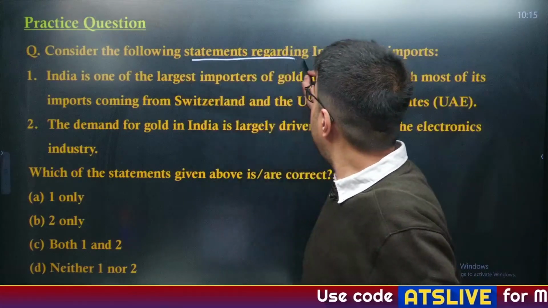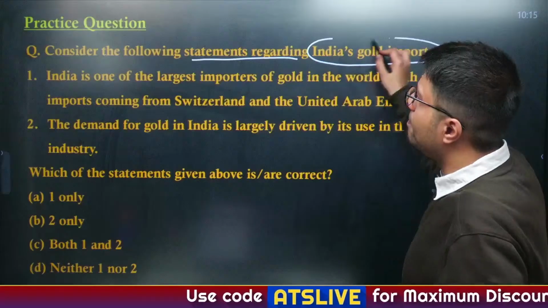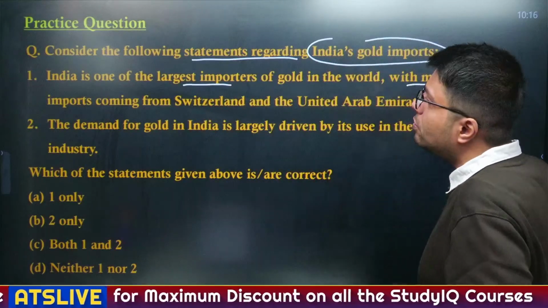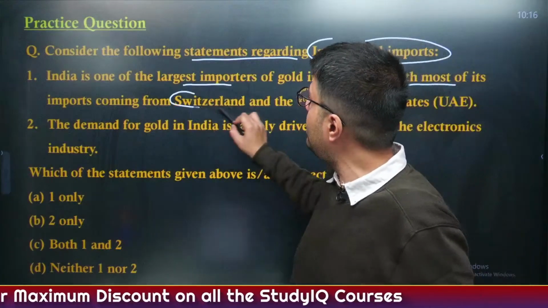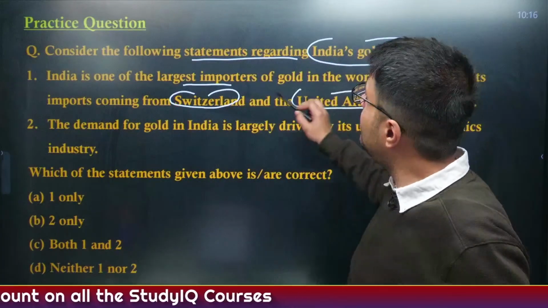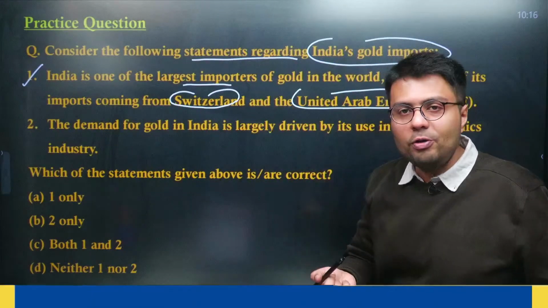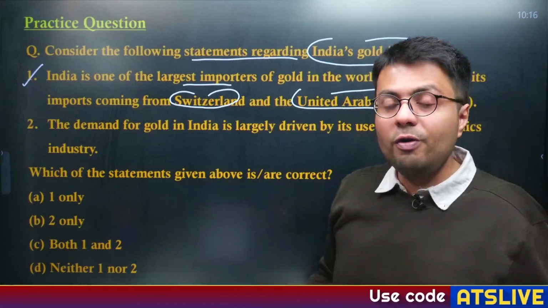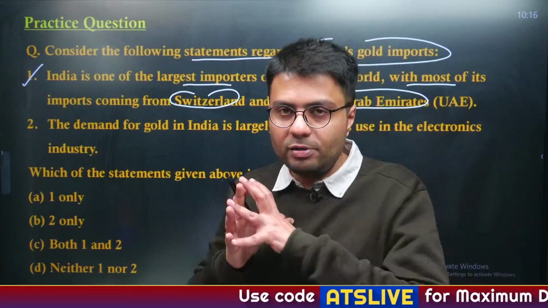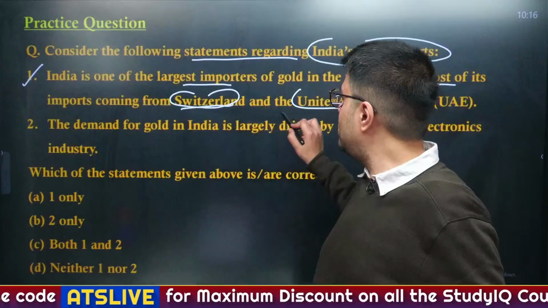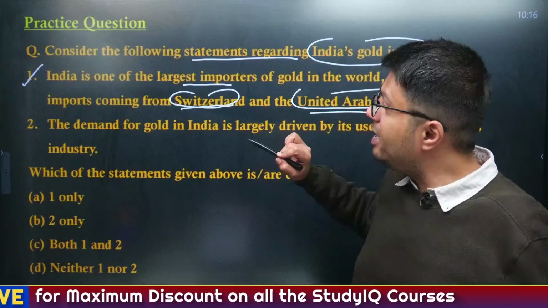Consider the following statements regarding India's gold imports. Now, India is one of the largest importers of gold in the world, with most of its imports coming from Switzerland and UAE. The answer is correct. India is the second largest consumer of gold and is unable to meet the needs of its gold from the domestic market. That is why it has to import a substantial amount of gold, and it does so from many countries, which include Switzerland and United Arab Emirates.